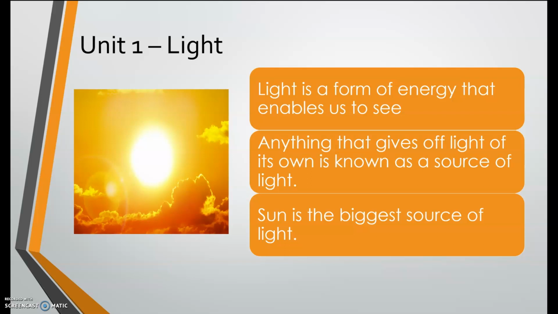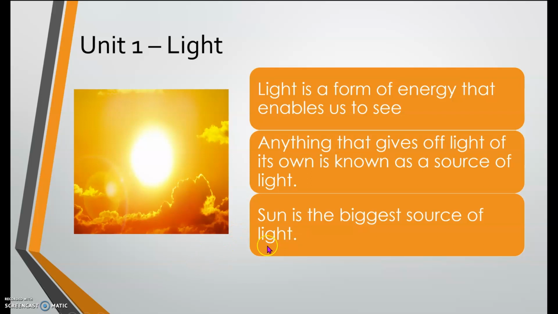We can see the TV, we can see the chairs, the electric fan. We can cook without turning on the switch for the light bulb because the light that is coming from the sun is very strong and very powerful. That's why the sun is the biggest source of light.